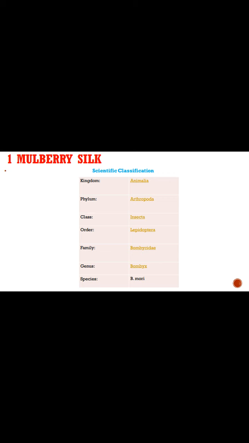We see the systematic position of the mulberry silkworm. It is included in kingdom Animalia, phylum Arthropoda. Why is it included in phylum Arthropoda? Because the insect develops jointed appendages, that's why it is included in phylum Arthropoda. Then class Insecta. The special characteristic of class Insecta is that the insect possesses 3 pairs of legs and 2 pairs of wings. That's why it is included in class Insecta. Then order Lepidoptera, family Bombycidae, genus Bombyx, and species mori.